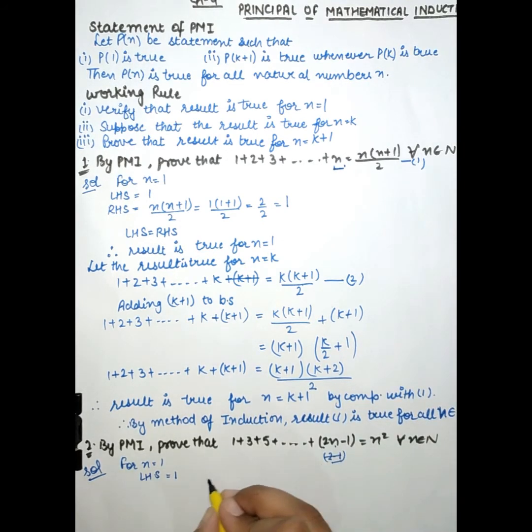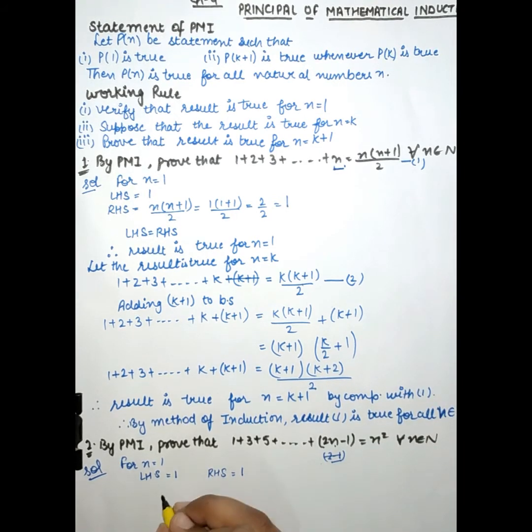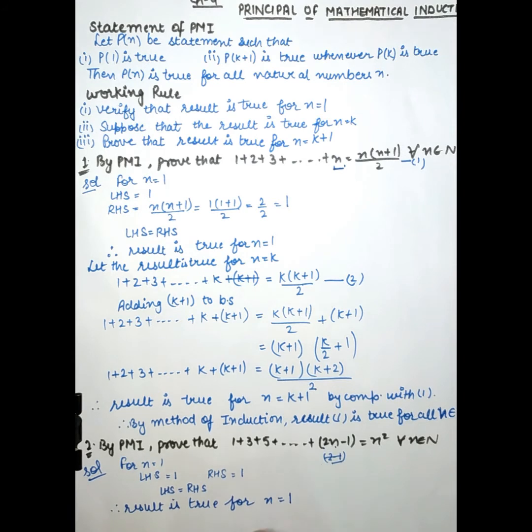Then in the right hand side put n is equal to 1, then it will become 1 square, means 1. So left hand side is equal to right hand side. Therefore result is true for n is equal to 1.